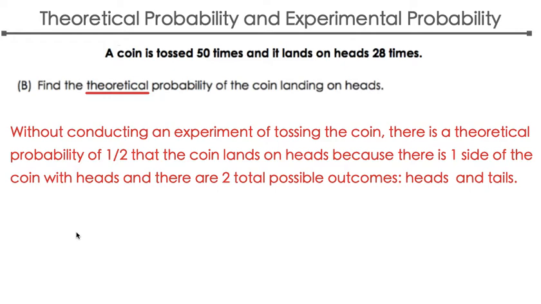Without conducting an experiment of tossing the coin, there is a theoretical probability of 1/2 that the coin lands on heads, because there is one side of the coin with heads and there are two total possible outcomes, heads and tails.